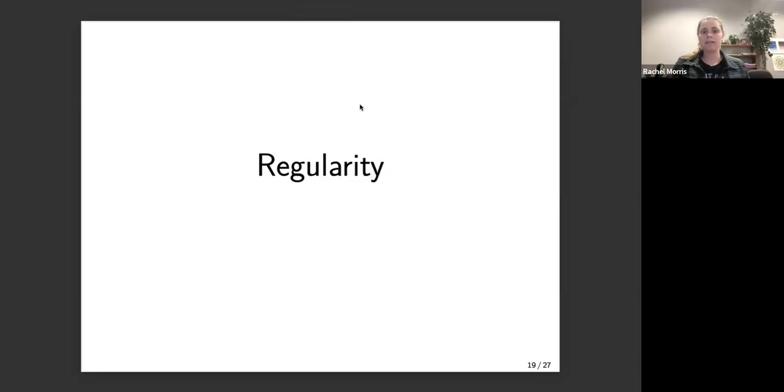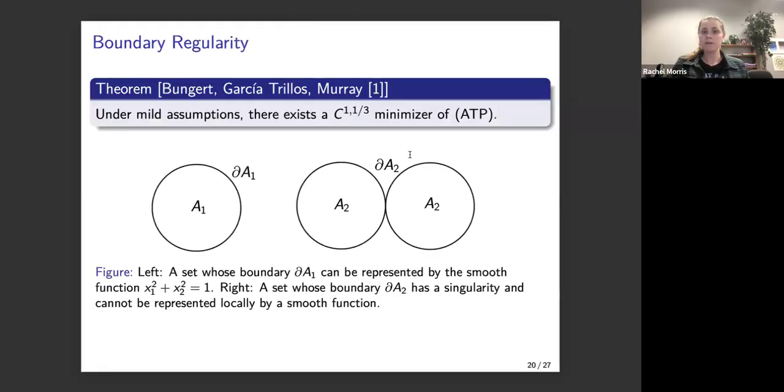I want to finish my talk by giving a little bit of an intro about the regularity of this problem and how we think about it. So first of all, the result that stands right now is that under some mild assumptions, there exists a C^{1,1/3} minimizer of the adversarial training problem, where the way we think about regularity here is we think about the functions that can represent the boundary of our classifiers.